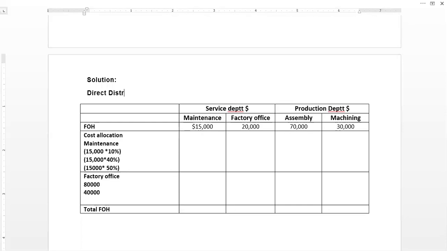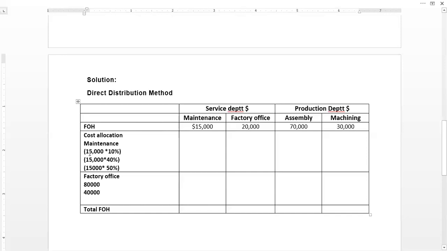As per the direct distribution method, we will be sequencing the departments in a way that the department providing most of the services to most of the departments will be taken first, and the cost will be allocated first to the rest of the departments. This is the direct distribution method, and so on. We will be distributing the rest of the service department cost to the production departments in order to finally conclude the product cost. So first we will be allocating the maintenance department cost.